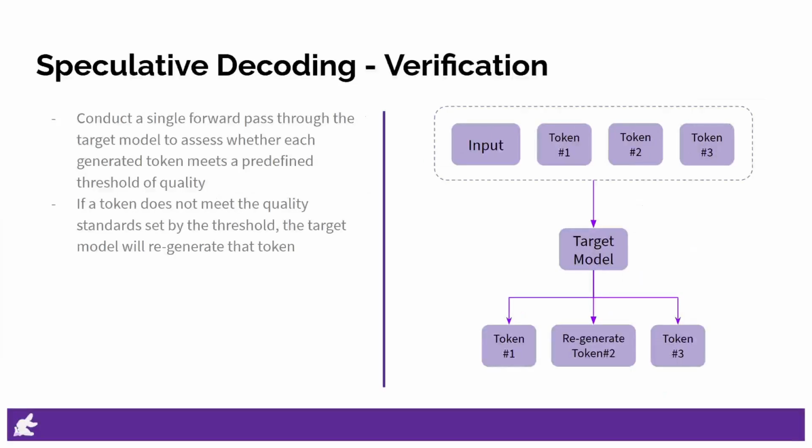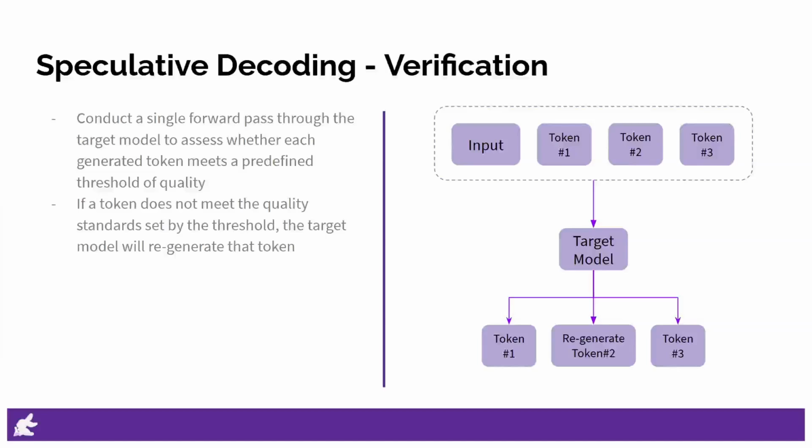Once we have a set of candidate tokens generated by the draft model, we proceed to pass all of these candidates to the target model for evaluation. Unlike the previous token generation phase, where tokens were produced sequentially, this time we can utilize a more efficient approach. We conduct a single forward pass through the target model to assess whether each generated token meets a predefined threshold of quality. During this evaluation process, the target model checks each candidate token against specific criteria.